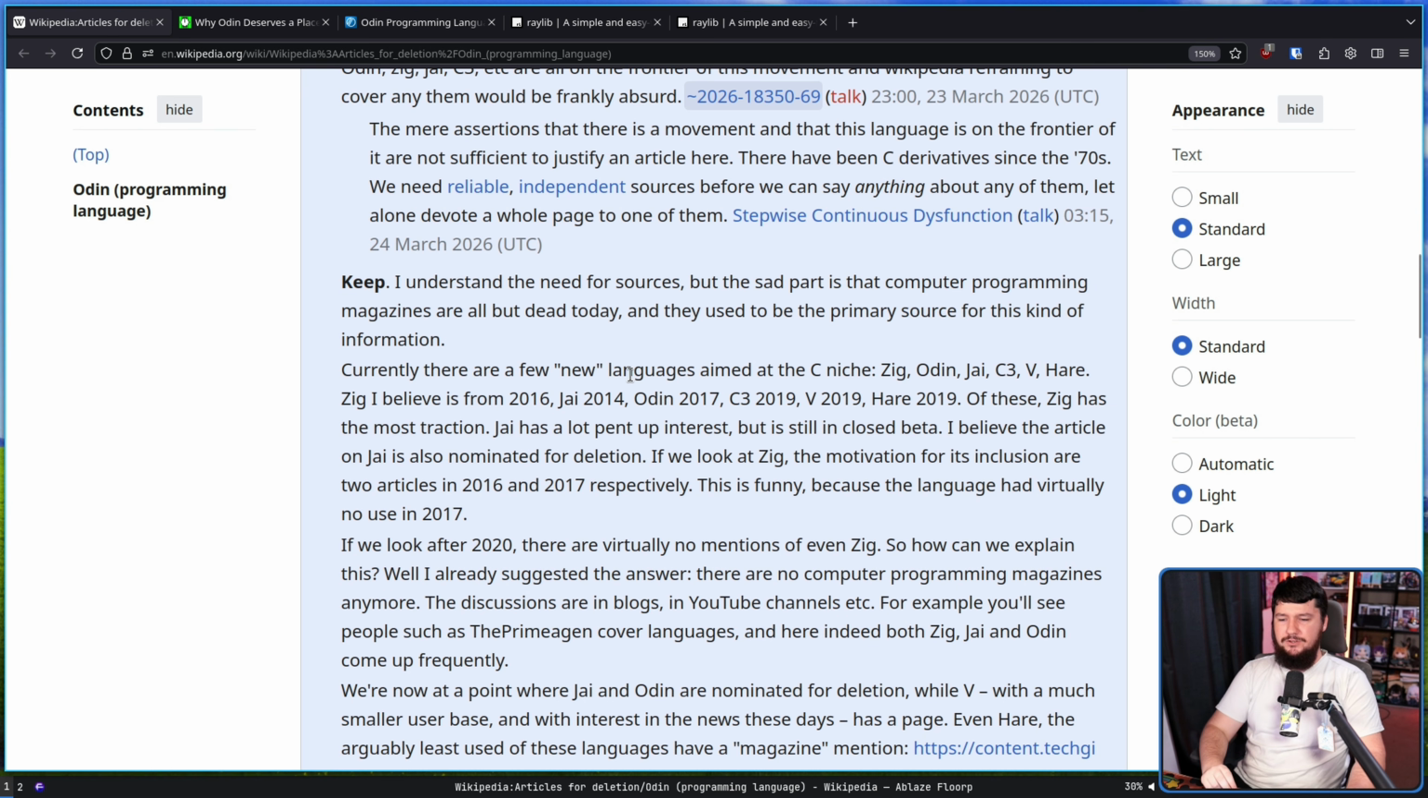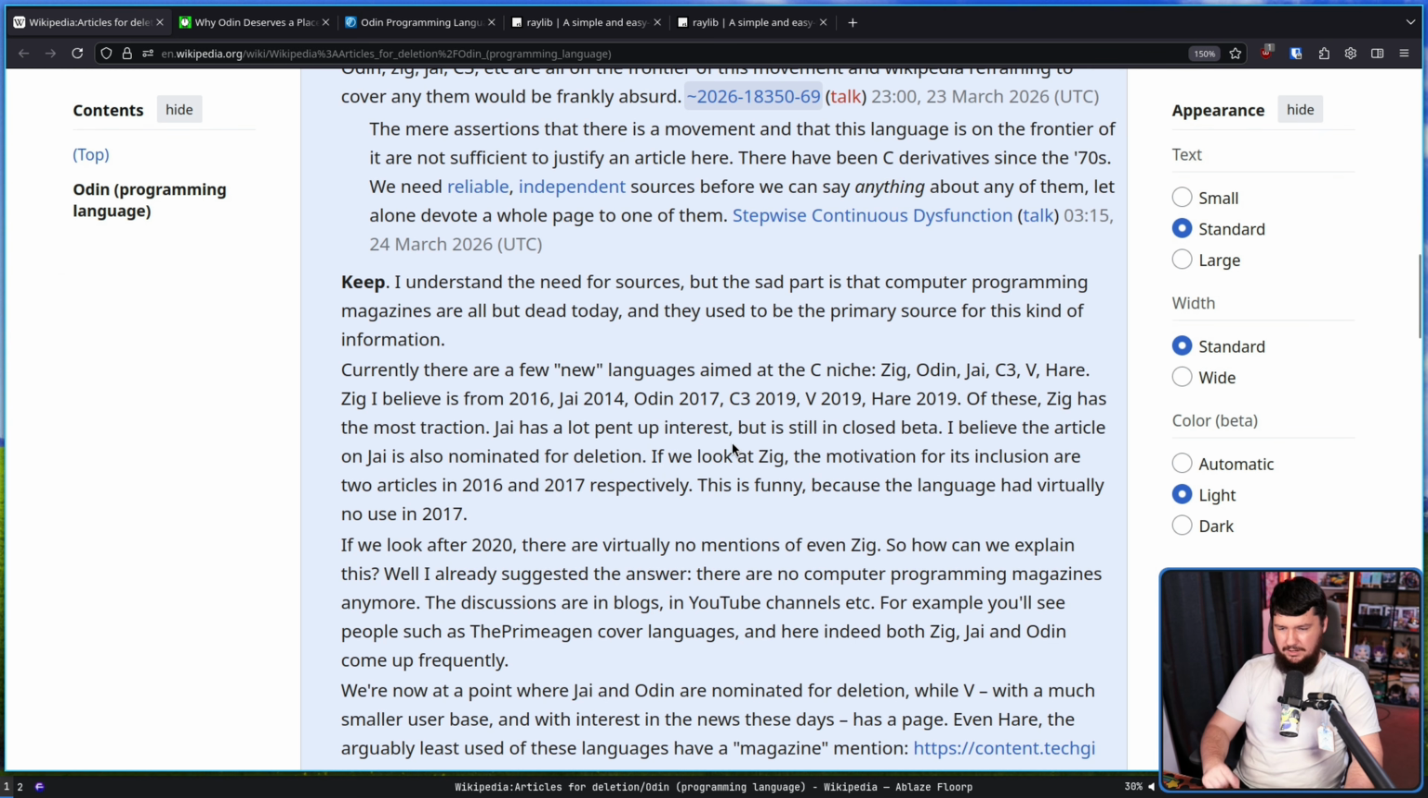Currently, there are a few new languages aimed at the C niche: Zig, Odin, Jai, C3, V, and Hare. Zig, I believe, is from 2016, Jai 2014, Odin 2017, C3 2019, V 2019, and Hare 2019. Of these, Zig has the most traction. You'll see people who are big fanatics of Zig. Jai has a lot of pent-up interest, but is still in closed beta. I believe the article on Jai was also nominated for deletion, and since then has actually been deleted and merged into the Jonathan Blow article.